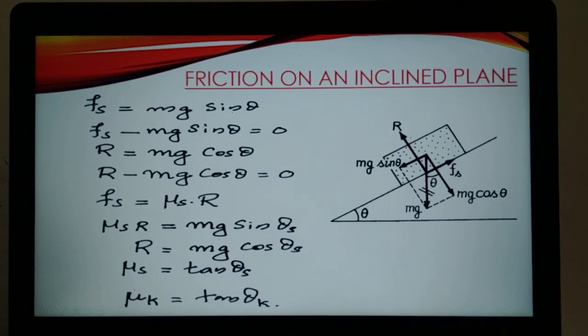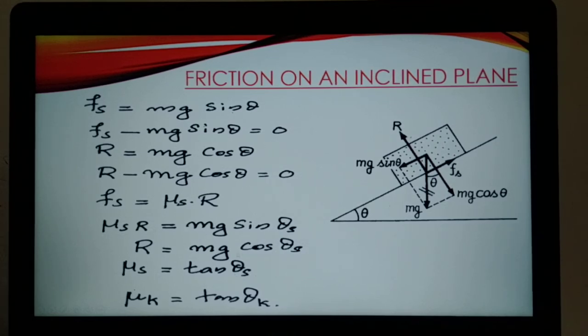So mu s into R is equal to mg sin theta s. And R is equal to mg cos theta s. So when you divide these two, R and R get cancelled, mg and mg get cancelled. Mu s is equal to tan theta s. When it slides down, this static friction you can replace by kinetic friction. So mu k is equal to tan theta k. Mu s is equal to tan theta s, or mu k is equal to tan theta k.